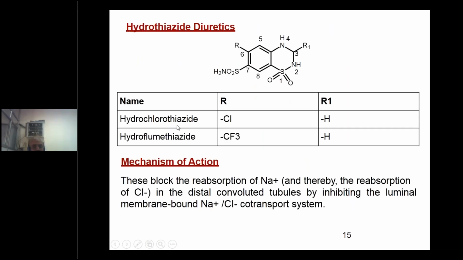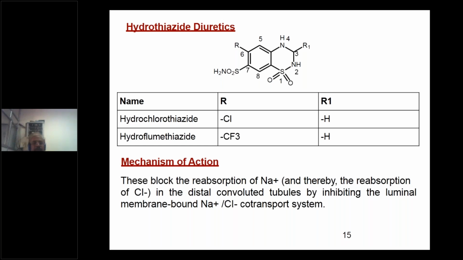Therefore, it is called hydrochlorothiazide. R at the 6th position is substituted by a chlorine atom, and again R1 is hydrogen. Everything is the same, only the double bond differs. It is not there in this case; in the earlier case there is a double bond. That is chlorothiazide, and this is hydrochlorothiazide.